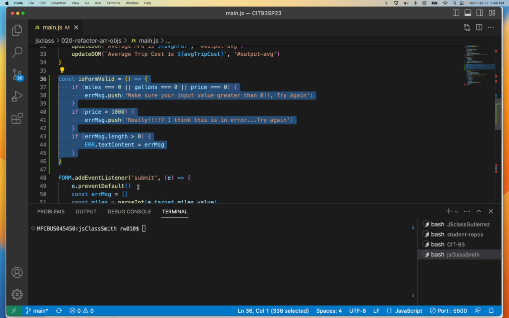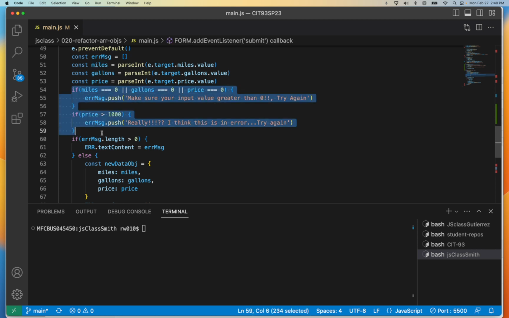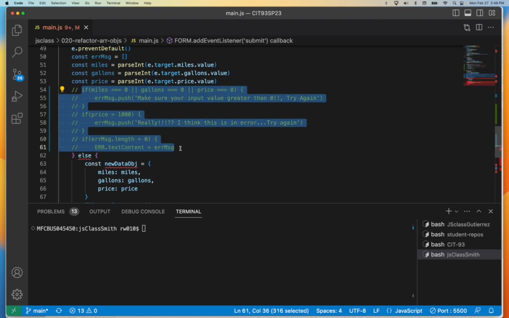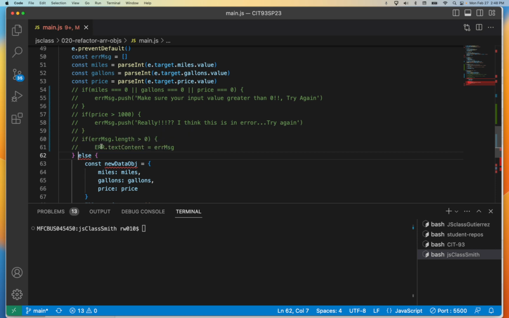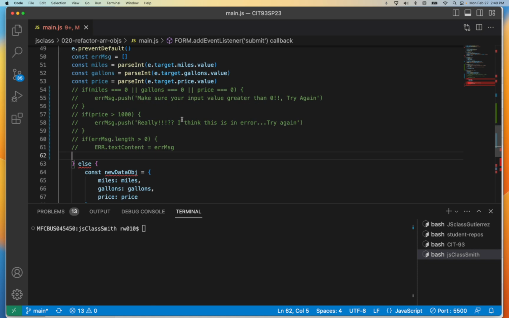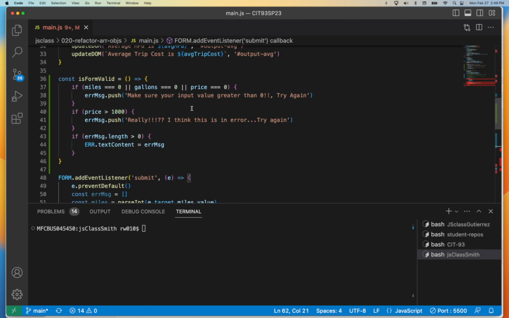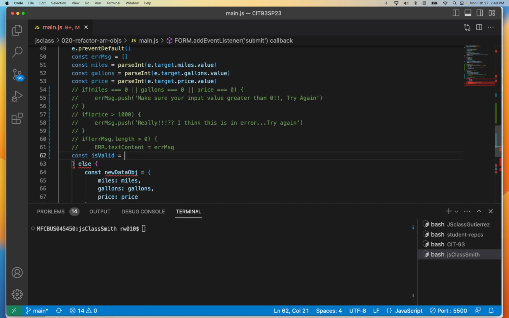Okay, so if I pull this code out here, what if I pull that code out for a moment? Of course, for a moment, it's going to break my code here because here's the else. So what I really want to do is say is form valid. I'm going to set up a const and say is valid. I should change those variable names, but okay. And then I'm going to call the form is form valid.